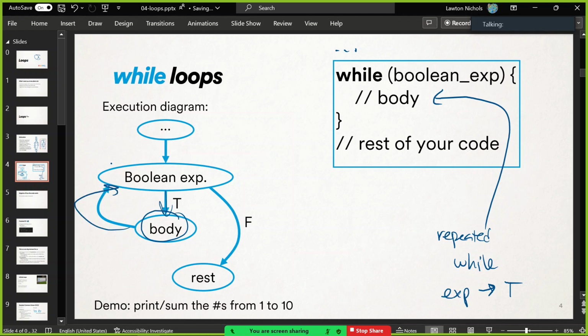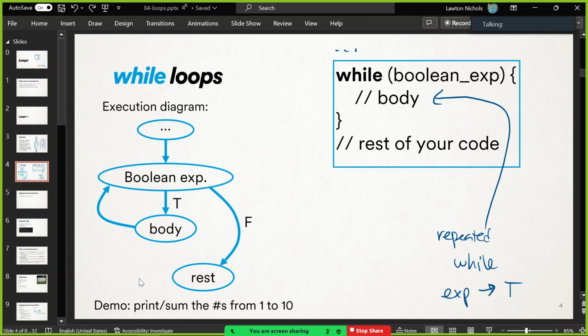And then it comes right back to the condition again. It's going to repeat. As long as that condition evaluates to true, it'll keep running the body and checking that Boolean expression. And the whole point of a body is to hopefully make that expression become false one day. You're doing some work. Eventually you're going to be done and that expression evaluates to false, in which case you've run enough loops, and then you can go down to the rest of the code. That's how a while loop works. And so that's the syntax. That's how it's going to look in a flow chart.